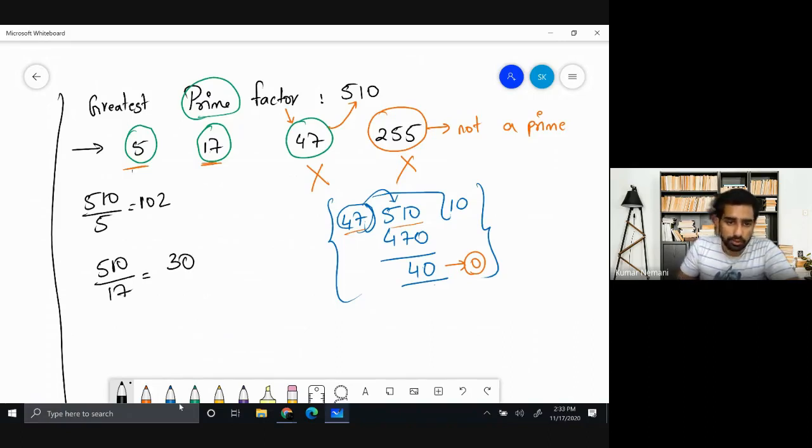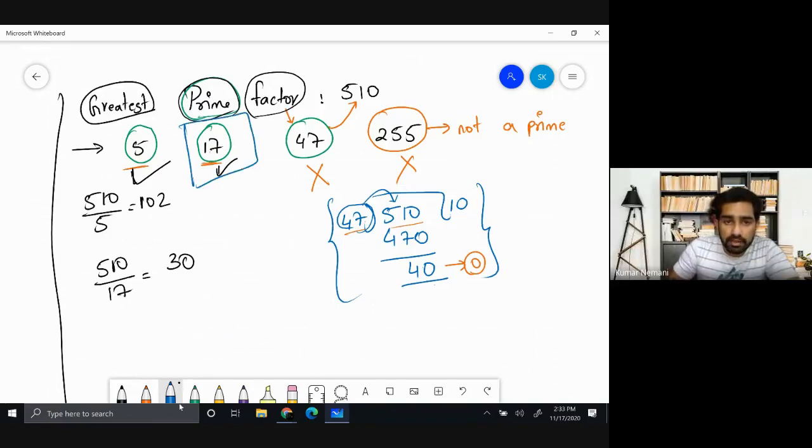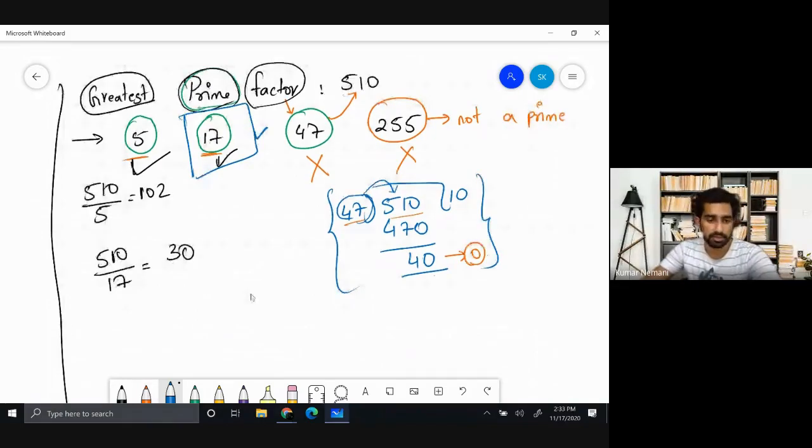So now out of these two, this is your right answer. This is also your answer because both of them are factors. Both of them are prime numbers. But out of which one is the greatest number? The answer is 17, because 17 is your greatest number, and that makes it the greatest prime factor of 510 from the numbers 5, 17, 47, 255. The answer is 17. That's how you solve it in competitive exams.